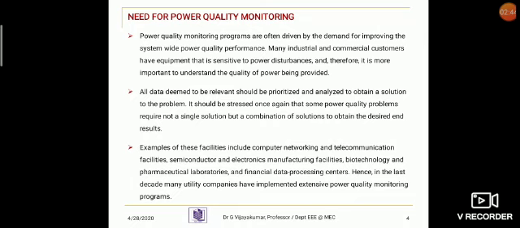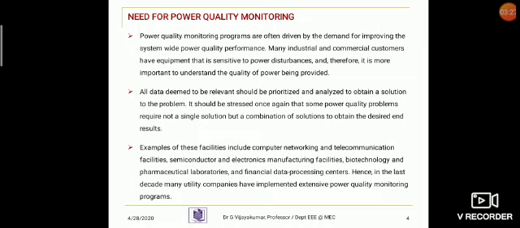Why are we looking at the quality of the supply? A few factors are needed for power quality improvement. Power quality monitoring programs are often driven by the demand for improving system-wide power quality performance. Many industrial and commercial customers have equipment that is sensitive to power disturbances. Therefore, it is important to understand the quality of power being provided.